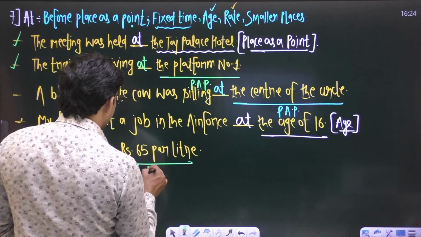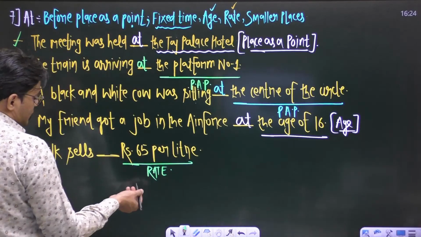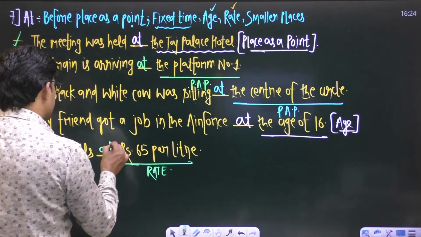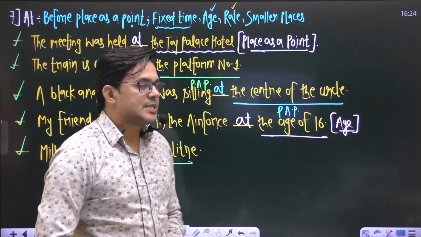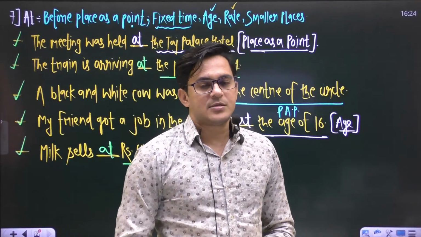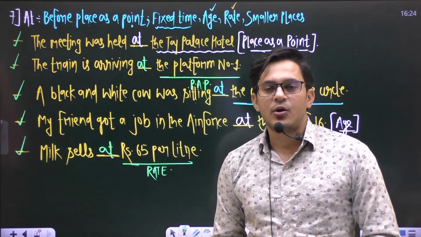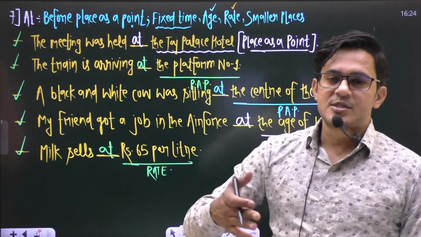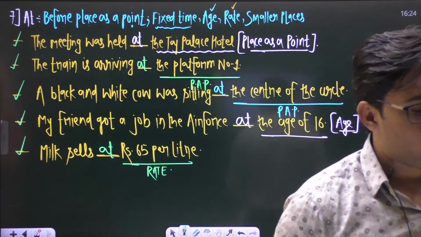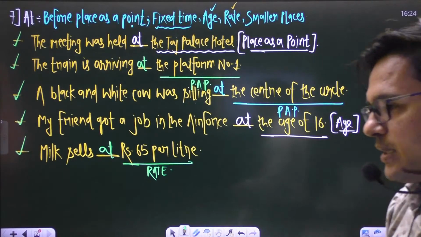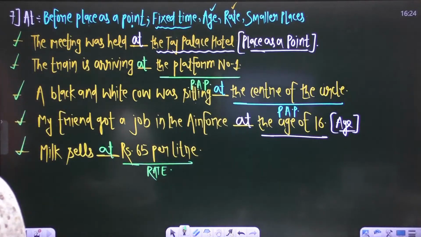It denotes rate, and before words which denote rate we use a preposition at. For example, this train runs at the speed of 100 kilometer per hour, right? At the speed of, we just use preposition at before words denoting rate. Sentences are okay.